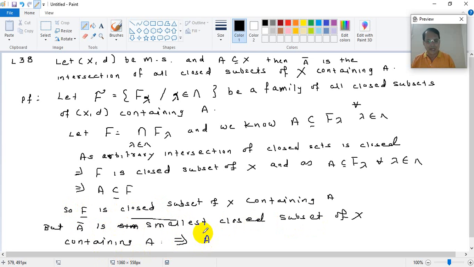So this implies A bar is a subset of F. Right? Say this is 1.